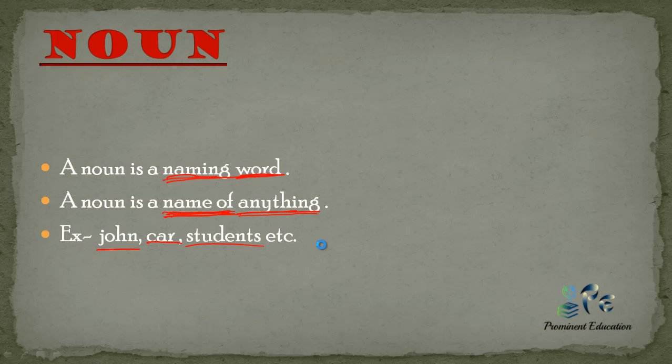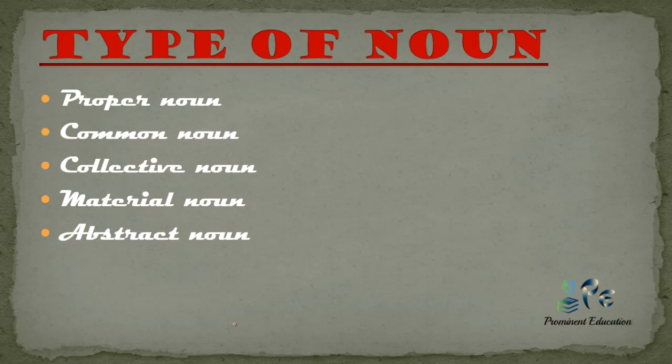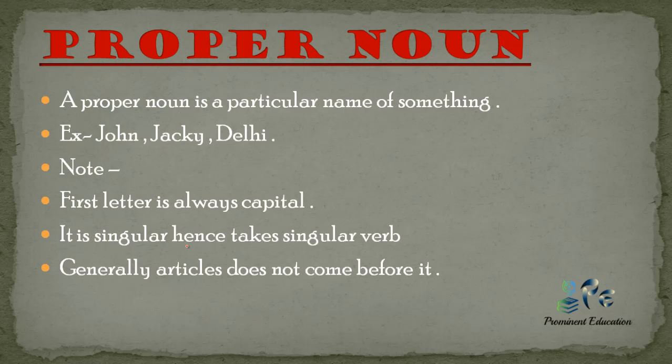So let's discuss what are the types of noun. This is a very basic category. So in basic category, noun can be divided in 5 parts. The first one is proper noun. The second one is common noun. The third is collective noun. The fourth one is material noun, and the last is your abstract noun. These are the very basic classification. Noun can also be classified in different ways and different types that we will discuss in other parts. In this video, we will discuss the detailed analysis of these types. So now let's start. Proper noun.